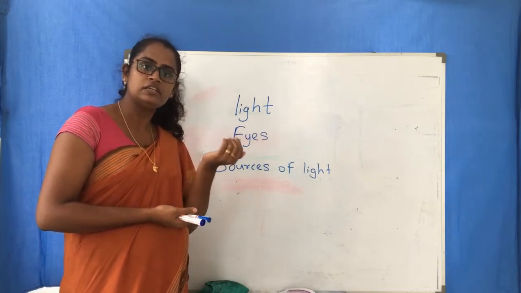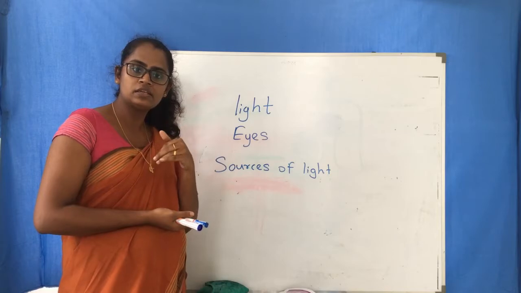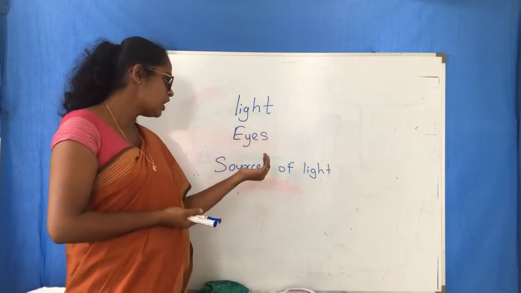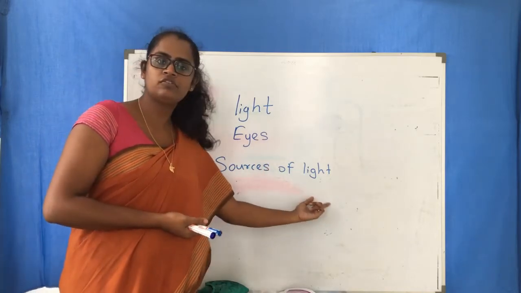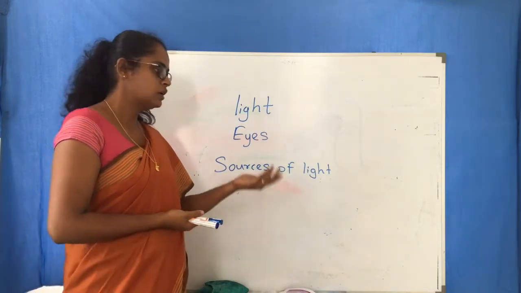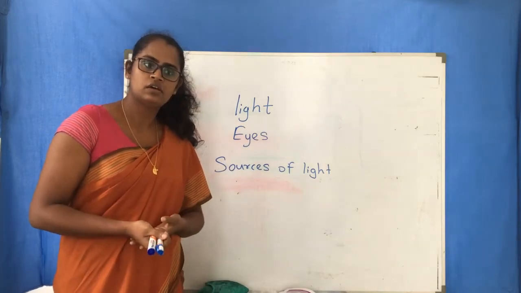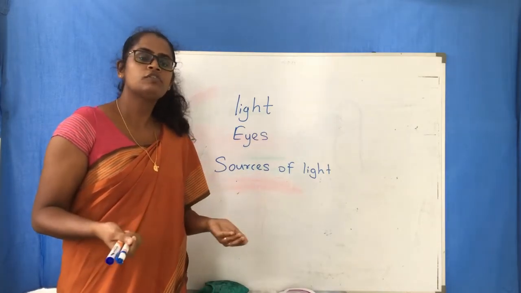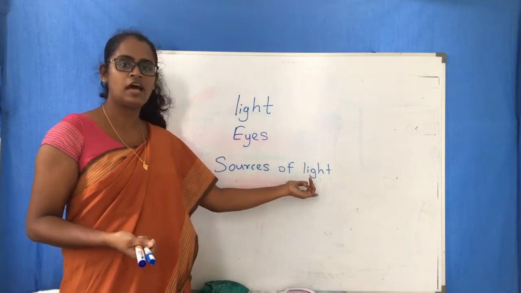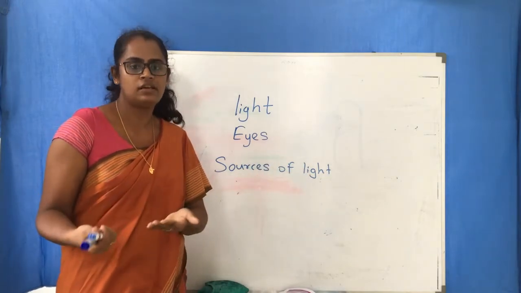Even in the night sky, the stars and the moon also emit light, so they also come under sources of light. The stars, moon, sun, candles, bulbs, lamps, torch, all of them are sources of light.